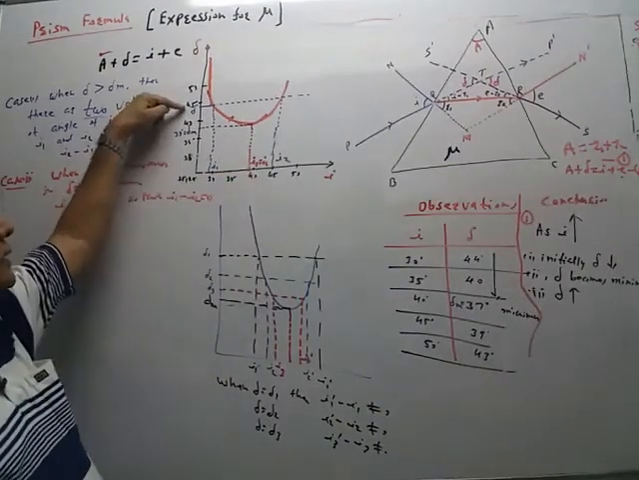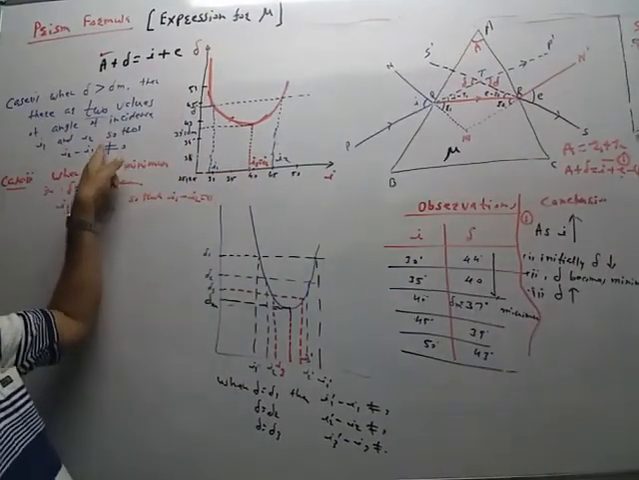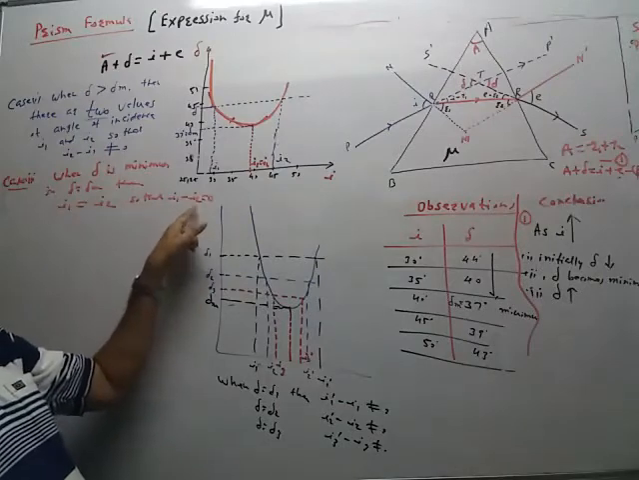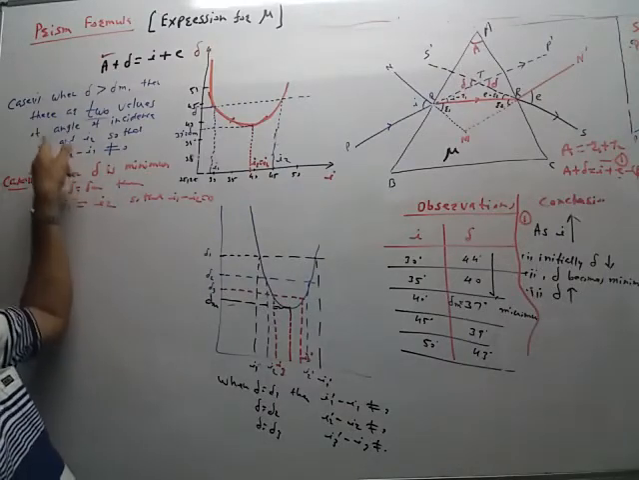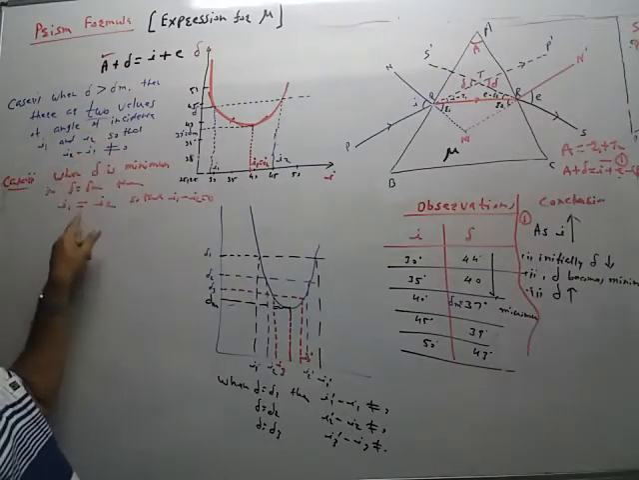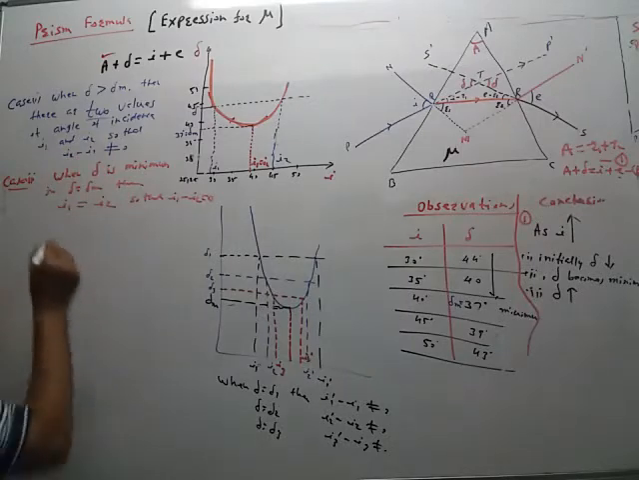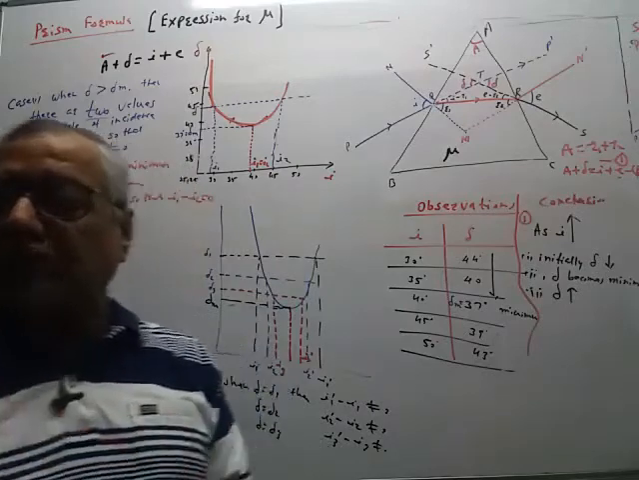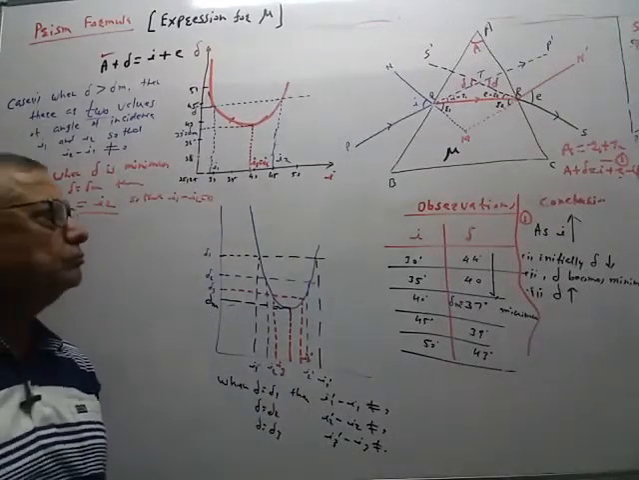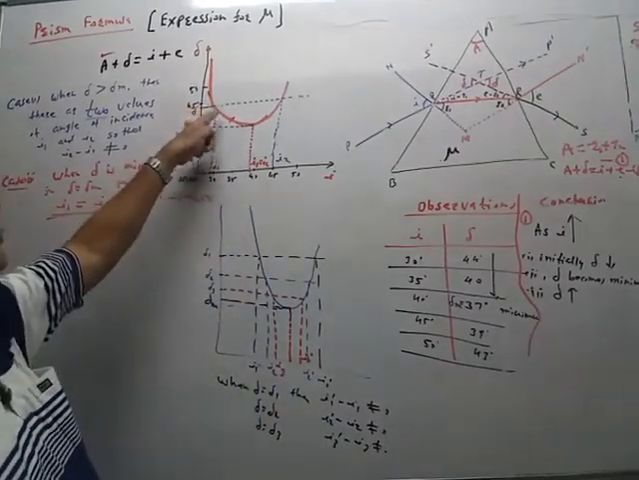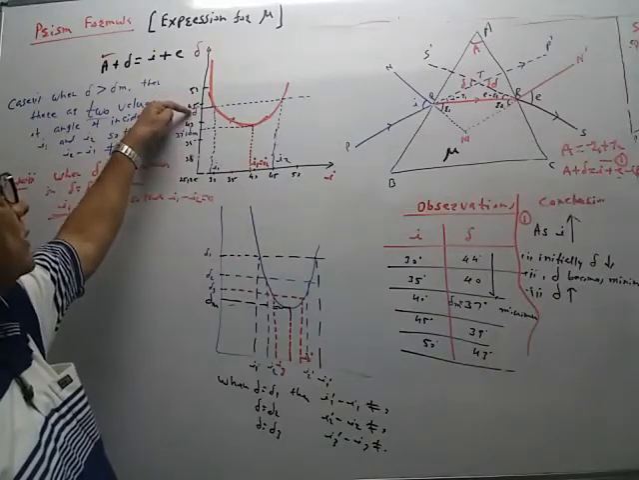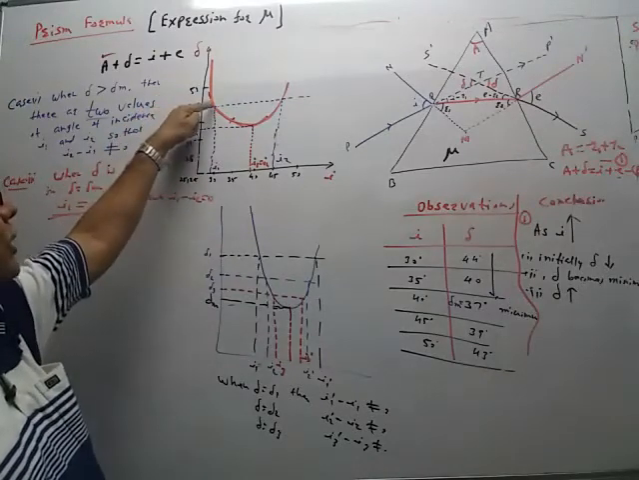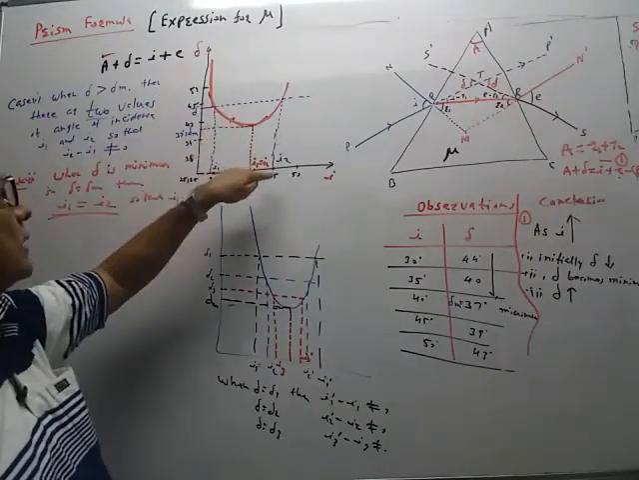So delta greater than delta m, difference is not 0, and delta is equal to delta m, difference becomes 0, means I1 and I2 become equal. I1 and I2 are different, I1 and I2 are equal. This is the important property. So for given value of delta, more than delta m, there are two angles of incidence, one is I1 and other is I2.